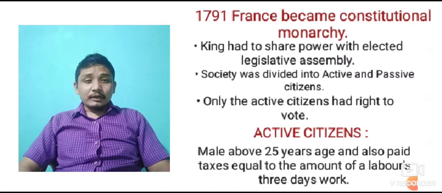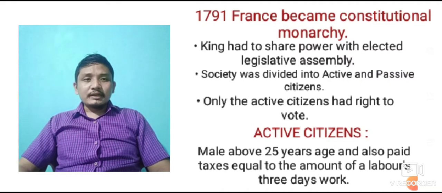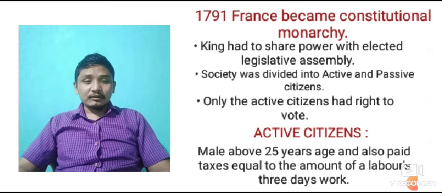Who had the right to vote? Only the active citizens. The passive citizens did not have the right to vote. Now, who were the active citizens? Generally, active citizens were male, not female.